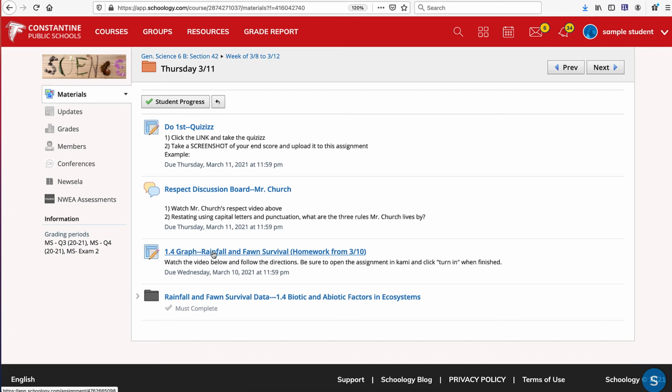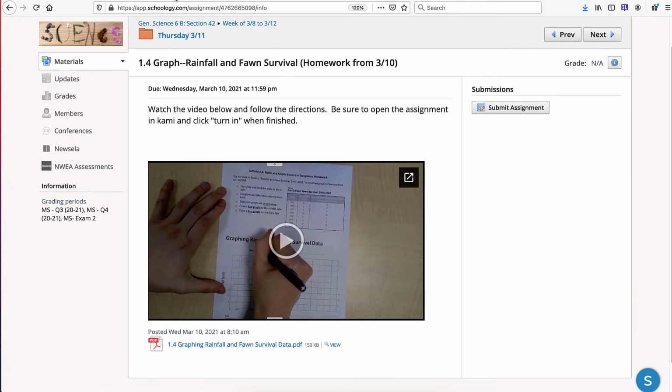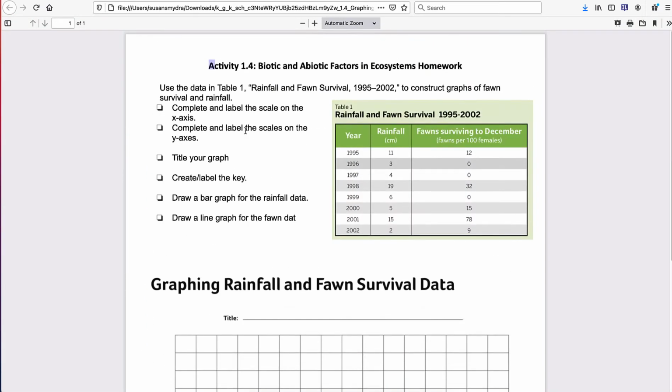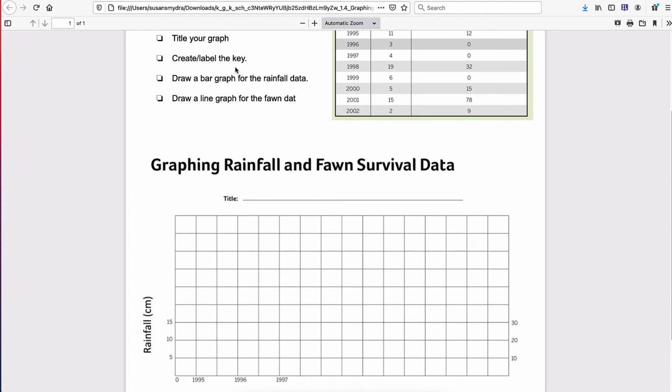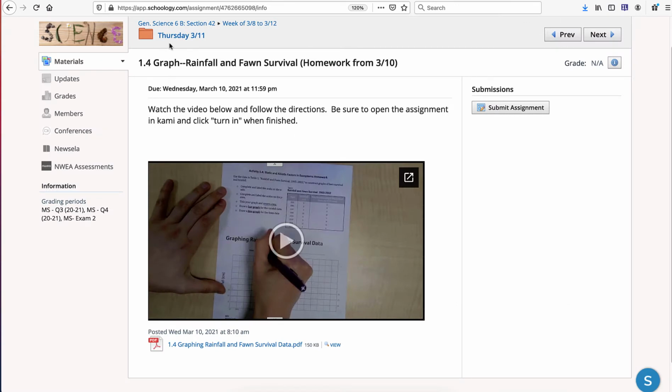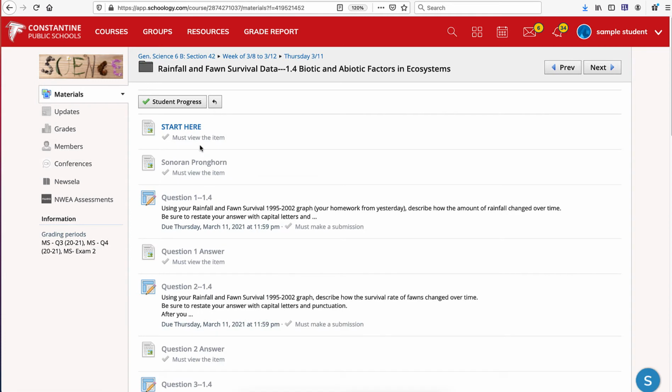I did move it into today's folder because if you do not have this done, so it looks like this, if you do not have this done, then you need to complete it now because you won't be able to complete the rest of today's assignment if you don't have yesterday's assignment completed. So when we're looking at this, you're going to want to have this open, assuming yours is done, as well as, I'm going to get back into today's folder. This is not going to allow you to move on.